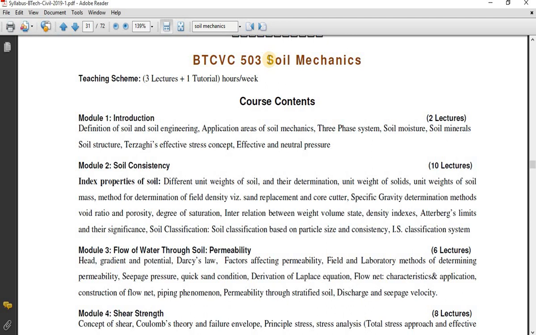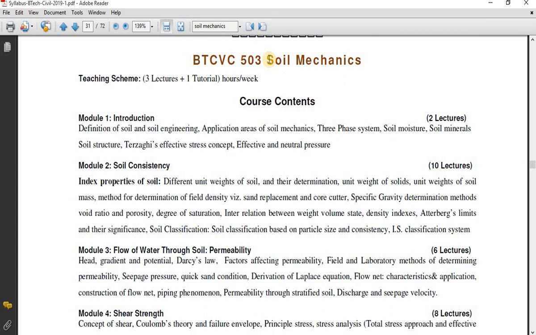I would like to repeat, if we study the soil properties, we will exactly come to know the behavior of the soil. Based on that behavior of the soil, we can design and construct a foundation, and based on that foundation the entire structure is going to be safe. So you might have understood that to construct anything, studying soil properties is very important. I would like to say it is the core, the base of civil engineering. In this particular course we are going to study the properties of the soil.